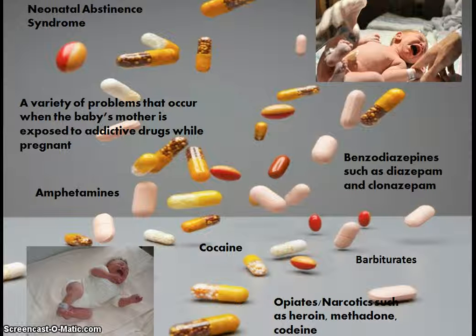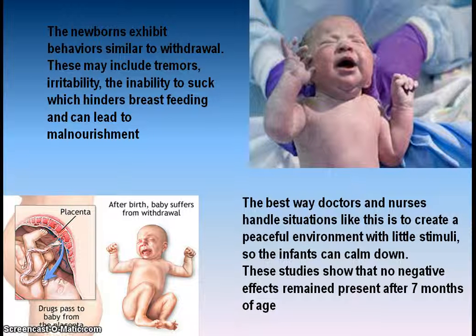Neonatal abstinence syndrome can occur because of the variety of addictive drugs we discussed. So you have your cocaine in there, as well as a lot of amphetamines, heroin, methadone. So these are basically symptoms that come to a child because the mother uses addictive drugs while she is pregnant. And basically these newborns exhibit symptoms that are basically withdrawal.